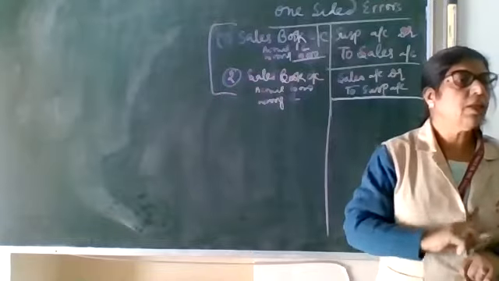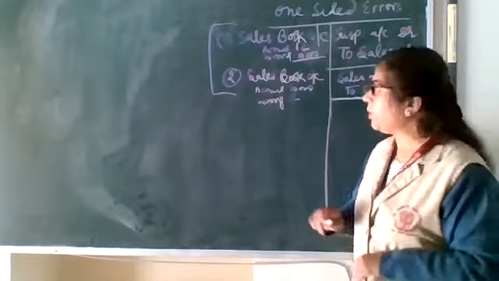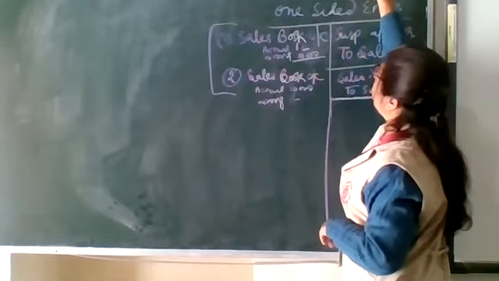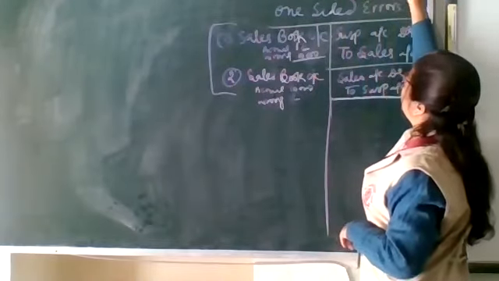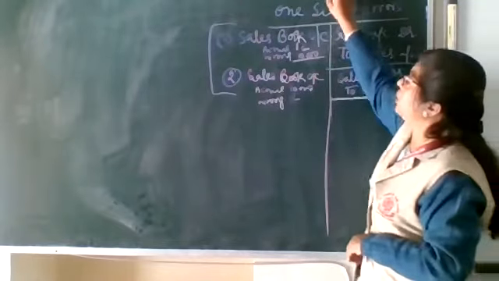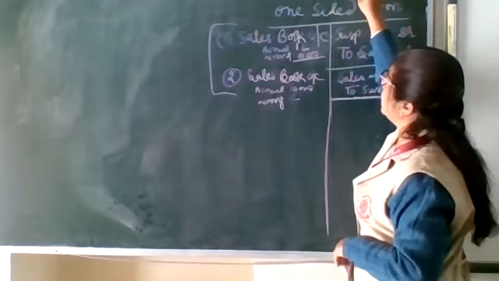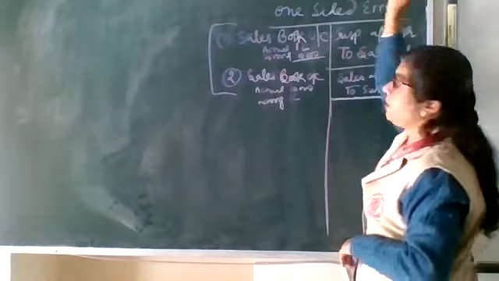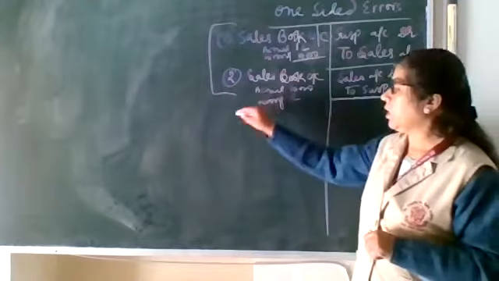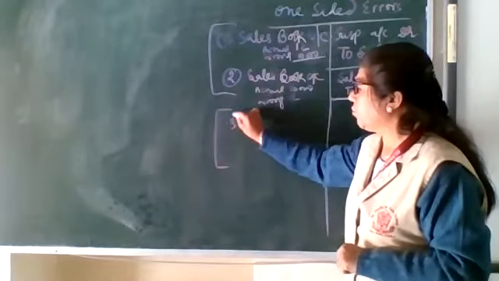Now come on to the purchase. For making it easy, I am telling you that sales and purchase return will always be credited, and purchase and sales return will always be debited. So now come to the next point, 3.